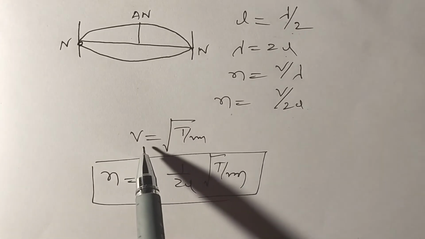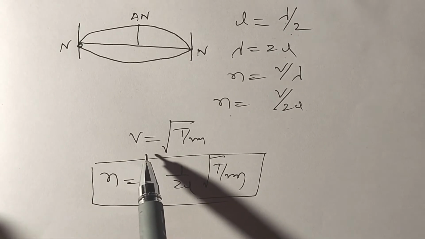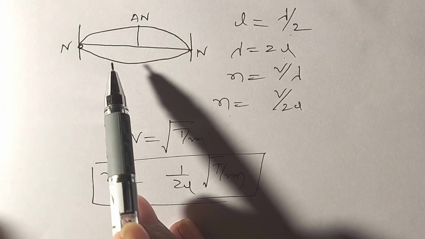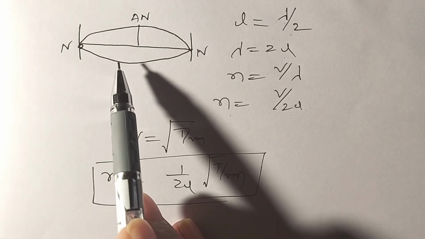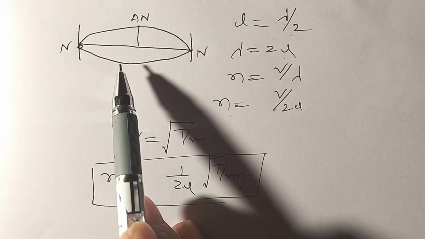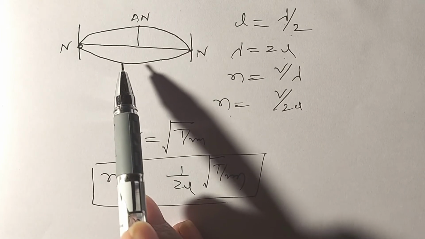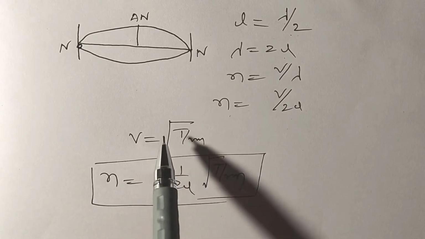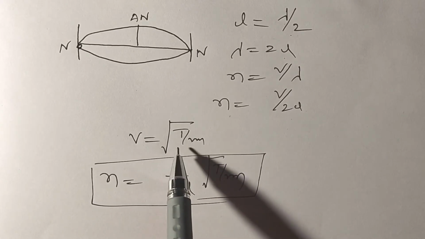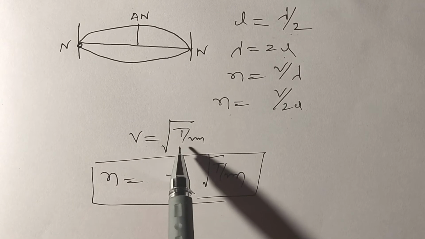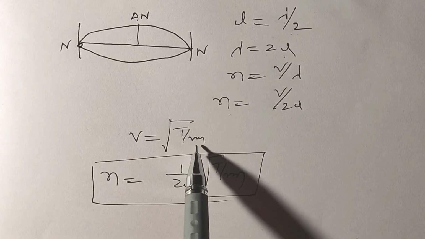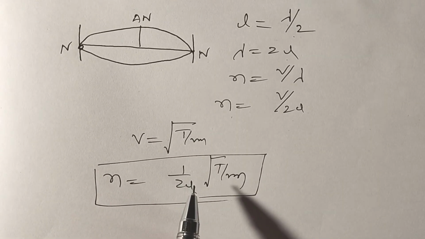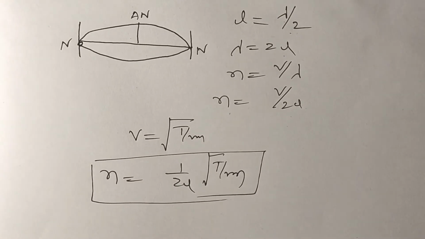V is the velocity of the transverse wave in a string. The waves formed in a string are an example of transverse waves. So V is equal to square root of T by m. T is the tension developed in the string. m is the linear density. Linear density is the mass per unit length of the wire.